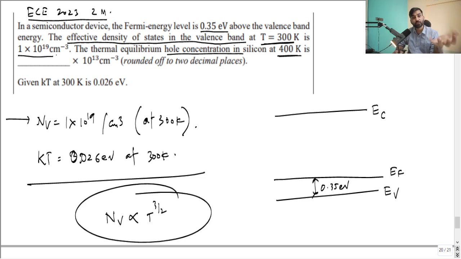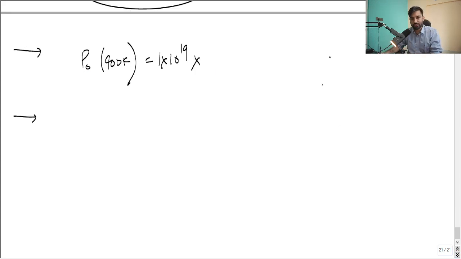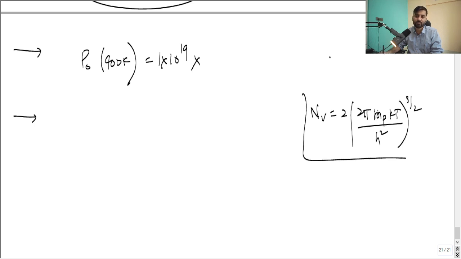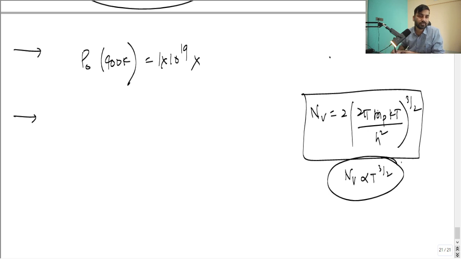How does Dheeraj sir know that? You should know that your NV formula is nothing but 2 times 2 pi, NMP, that is effective mass for the hole, times KT by h square to the power 3 by 2. This is a 1 inch long formula, but the only focus here is how NV varies with respect to temperature, right? That is, temperature at 400 upon temperature at 300, to the power 3 by 2.